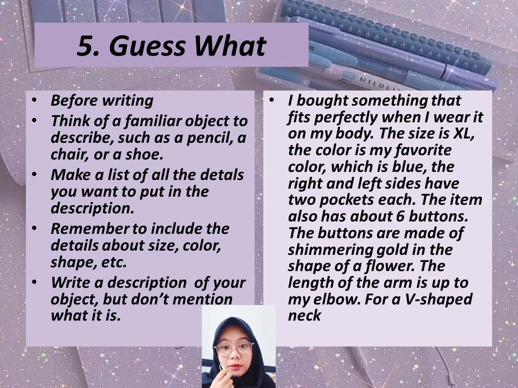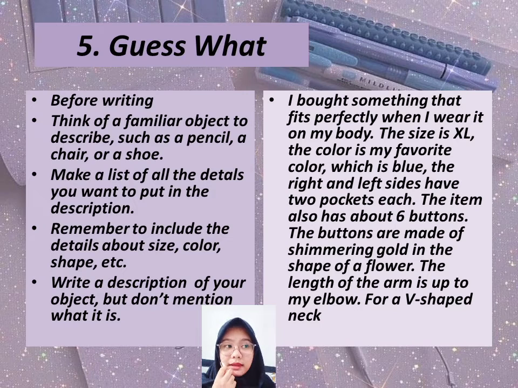Right everyone, we move to the next material, which is guess what. Before writing, think of a familiar object to describe, such as a pencil, a chair, or a shoe. Make a list of all the details you want to put in the description. Remember to include details about size, color, shape, etc. Write a description of your object, but don't mention what it is. So, for example, I made a paragraph.